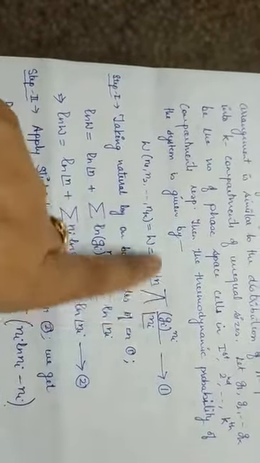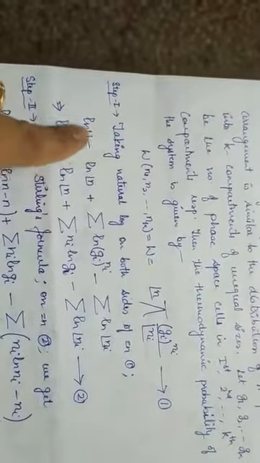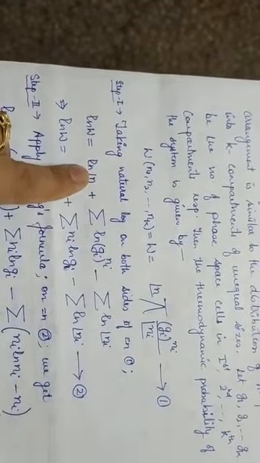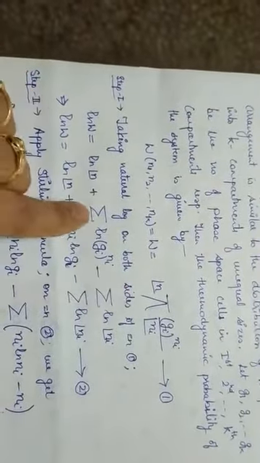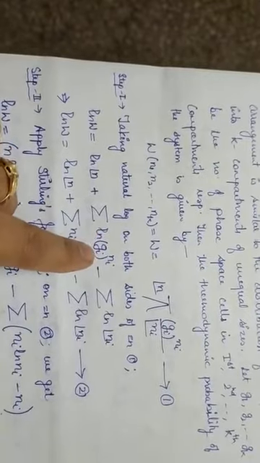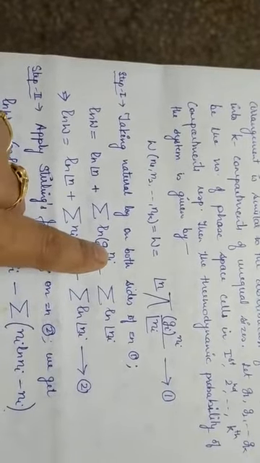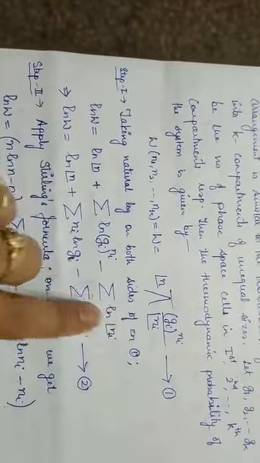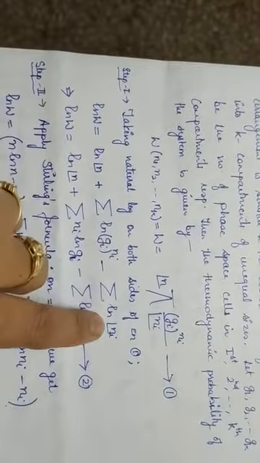So applying natural log on both sides, I'll get natural log of W. This is natural log of factorial n. Pi changes into sum, product changes into sum. So summation natural log of gi raised to the power ni. This is in the denominator. So minus, again pi is there. So sum of natural log of factorial ni.